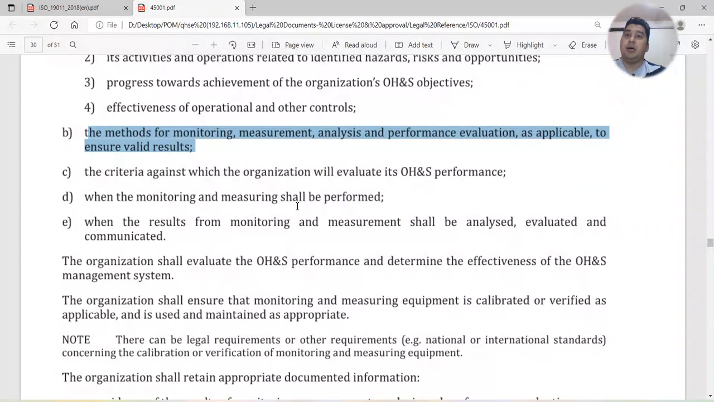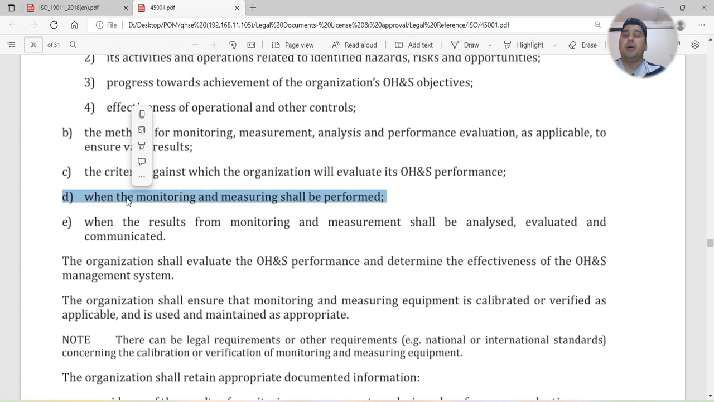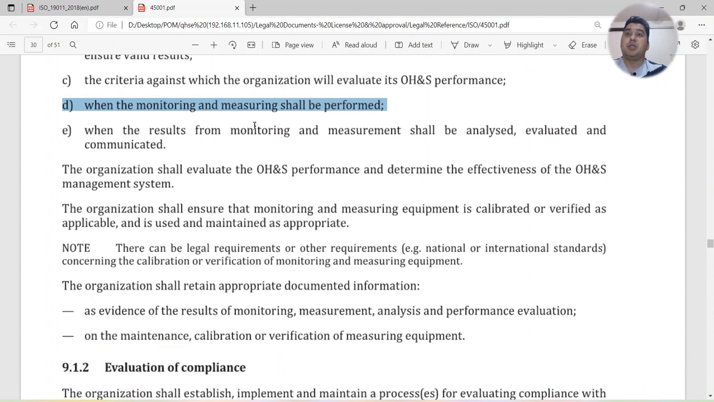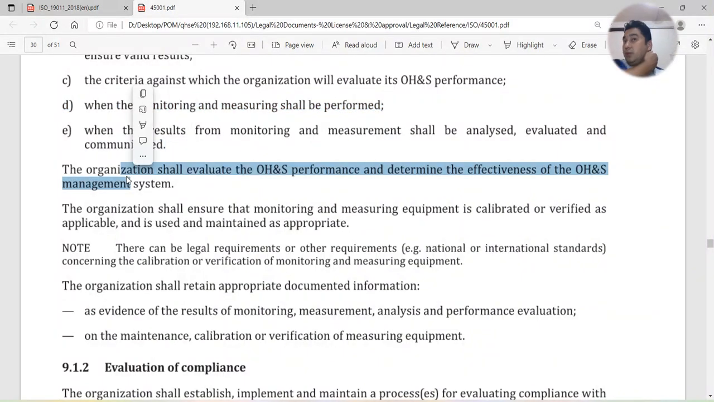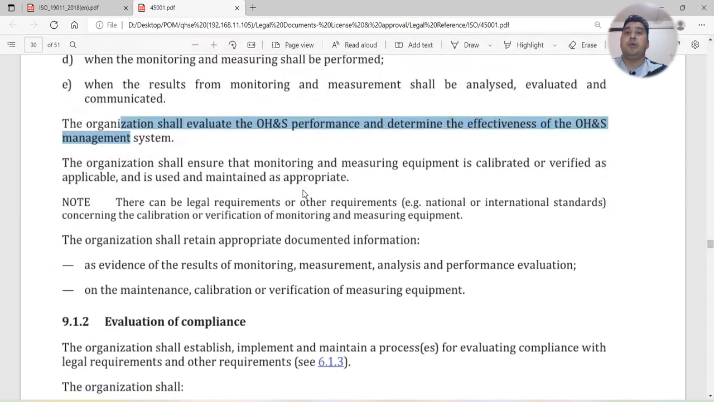When the monitoring and measuring shall be performed, it means you should have a plan for when you're going to do that. How frequently you're going to do the performance evaluation, when you're going to do the safety committee meeting, when you're going to do the management review meeting, when you're going to conduct, let's say, an audit. All these things you have to consider. And the results from monitoring and measurement shall be analyzed, evaluated, and communicated. These also need to be considered. The organization shall evaluate the OHS performance and determine the effectiveness of the OHS management system. So you have to evaluate.